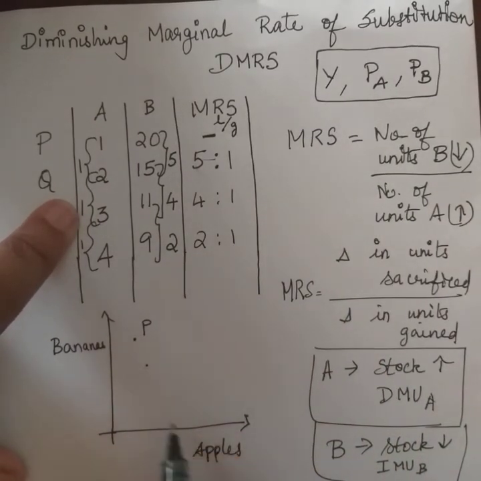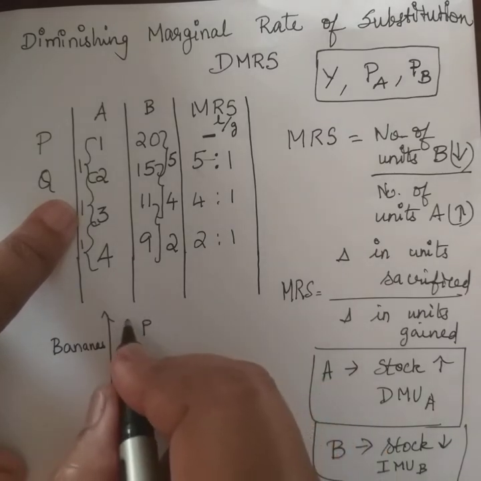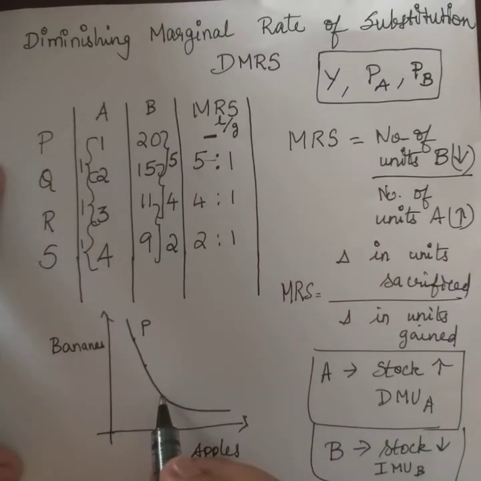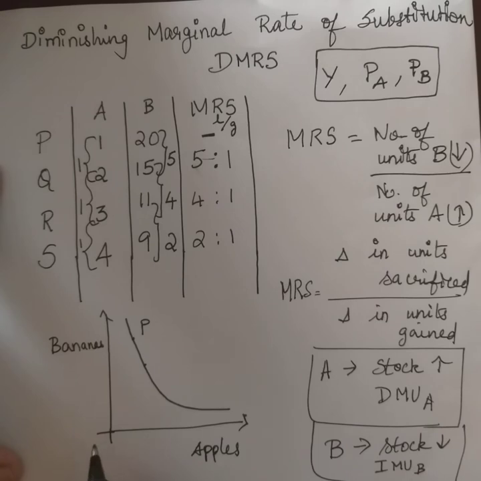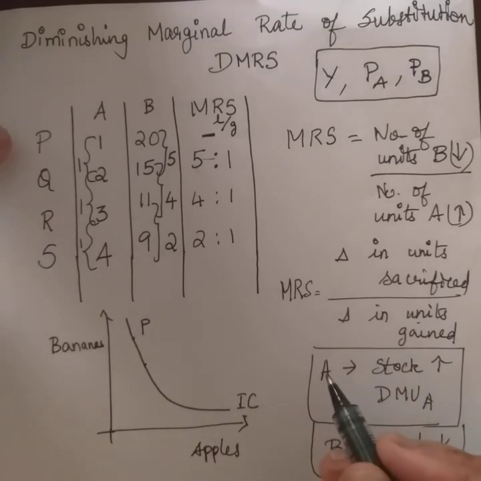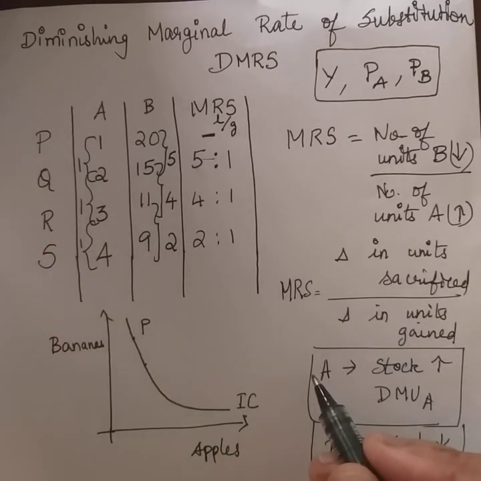So let's say it is over here. Right? So if you plot it, what you will arrive at will be a curve convex to the origin, which would be nothing but your indifference curve. I repeatedly kept telling you whether the consumer is going to be at P or Q, R or S, whichever combination the person is going to buy, it would give the same level of satisfaction.